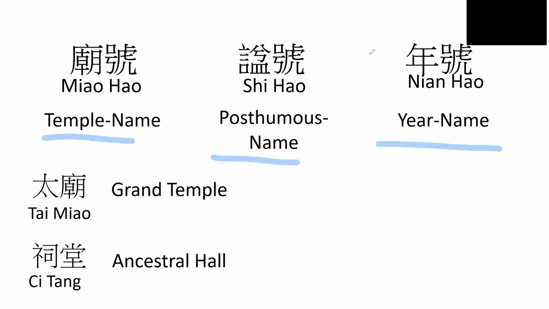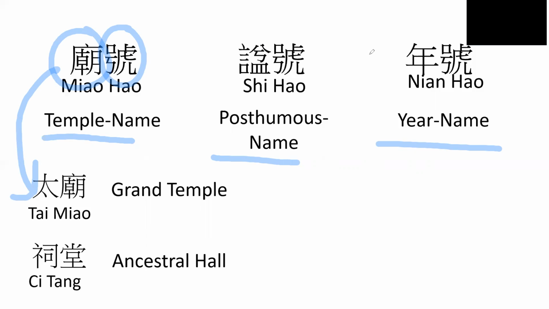So let's first talk about the temple name. What is a temple name? The temple name is made up of two words, miao and hao. Miao refers to temple, the grand temple, or tai miao in this case. The tai miao is a place where emperors would honor their ancestors.